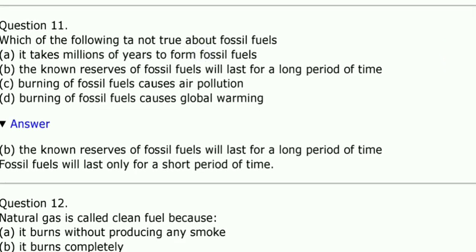Which of the following is not true about fossil fuels? It takes millions of years to form fossil fuels. The known reserves of fossil fuels will last for a long period of time. Burning of fossil fuels causes air pollution, or the burning of fossil fuels causes global warming. So the statement which is not true is actually B, because they are made in natural conditions and they are limited in nature, and they will actually last for just a short period of 40-50 years more.